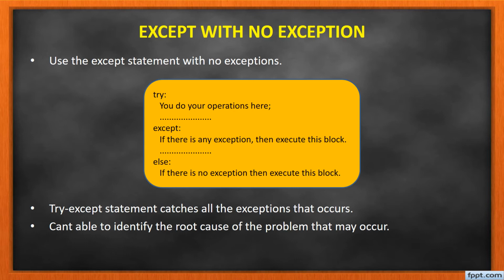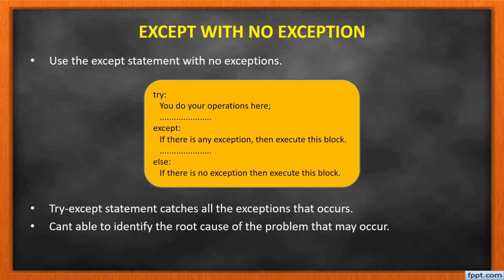Then, except with no exception. Here we can also write our try except clause with no exception name. All types of exceptions that occur are caught by the try except statement because it catches all the exceptions. The program cannot identify the root cause of the problem that may occur. Hence, this programming approach is not considered a good one.